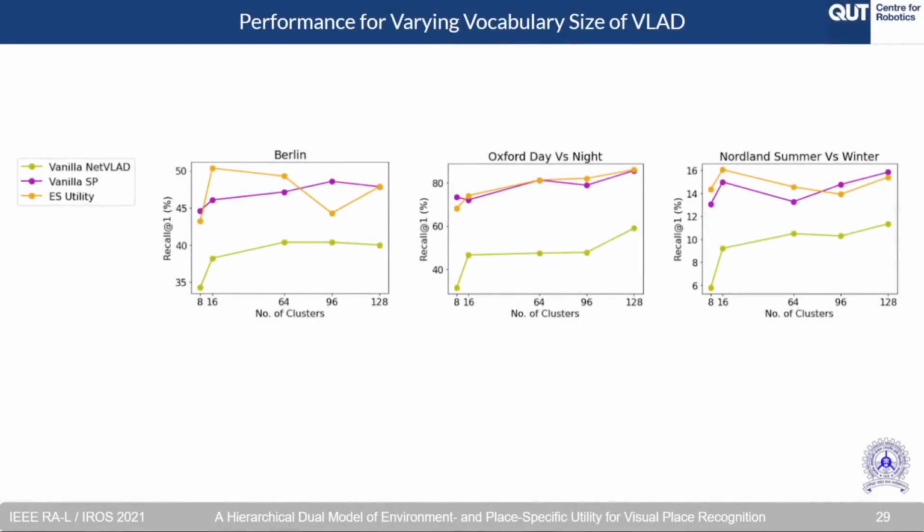Moving on, we further analyze the effect of varying vocabulary size. It was observed that a higher number of clusters did not always lead to better performance for NetVLAD, vanilla SuperPoint, and ES utility.